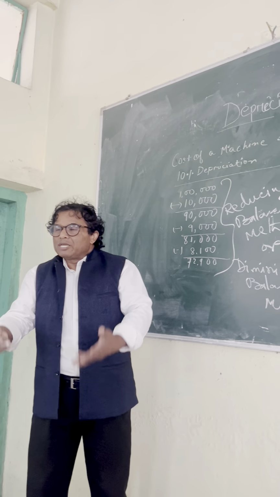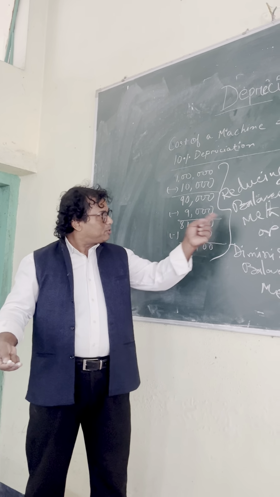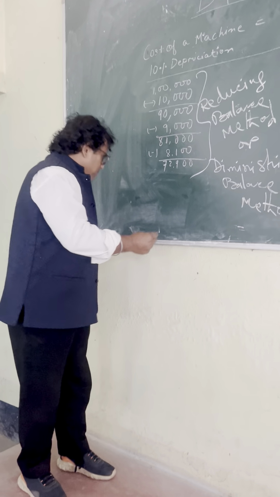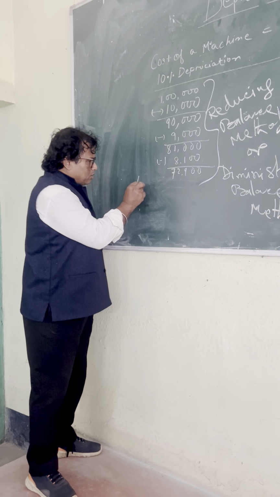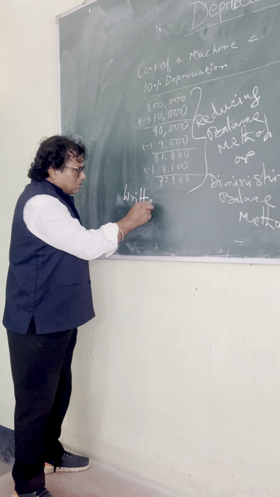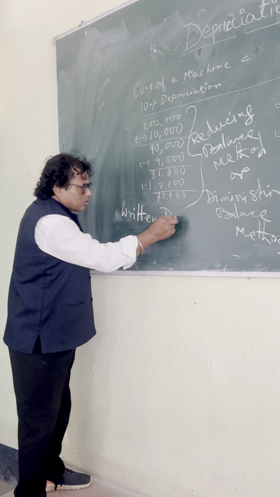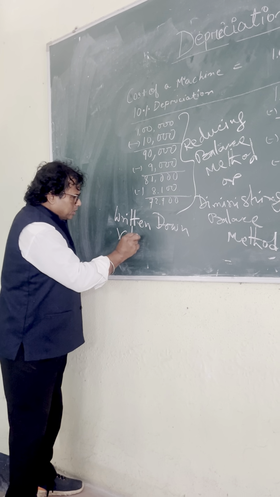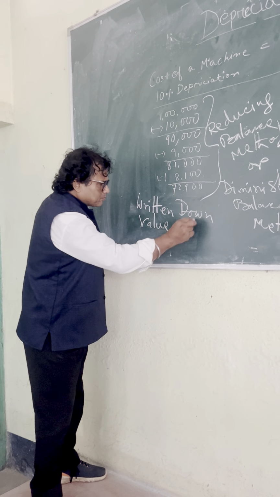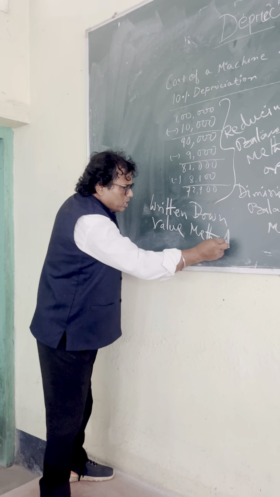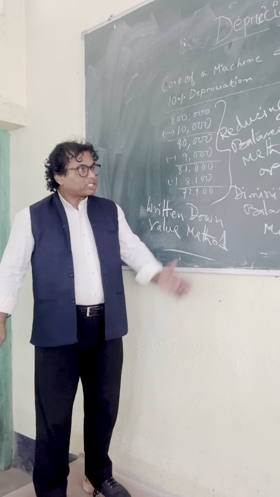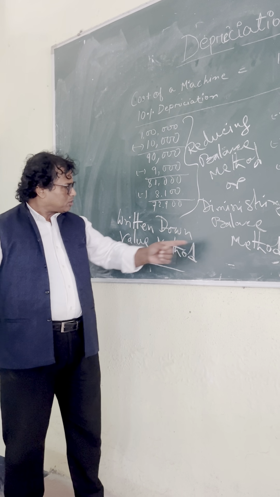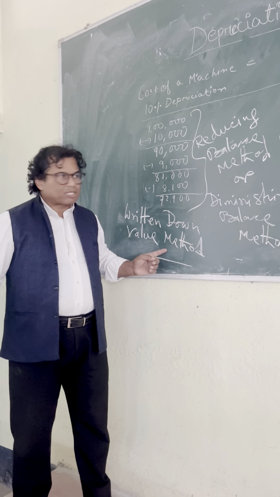Means figures are diminishing, means reducing. Every time reducing. This is also called written down value method. Another name, you can note it, written down value method. It is also known as written down value method. So it's the same thing, known as reducing balance method or diminishing balance method or written down value method.